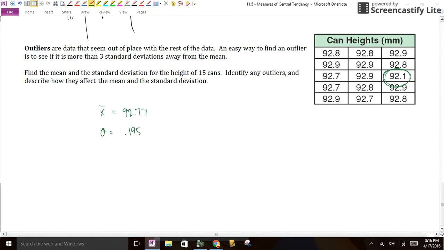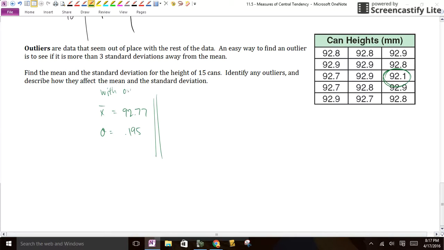So now maybe we'd have to find out what machine cut that can, and find out if that's happening a lot. I mean, that's messing up stuff, and people are wondering why their can is a little smaller than usual or whatever. But we want to see what it does to our data. So here was our data with the outlier.